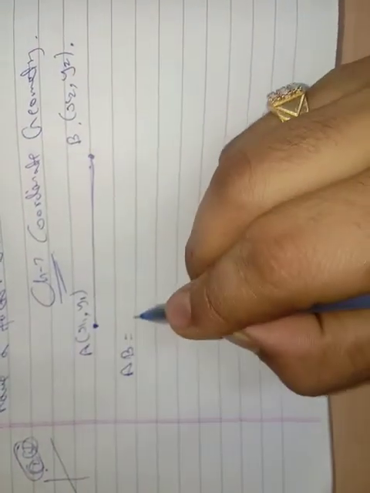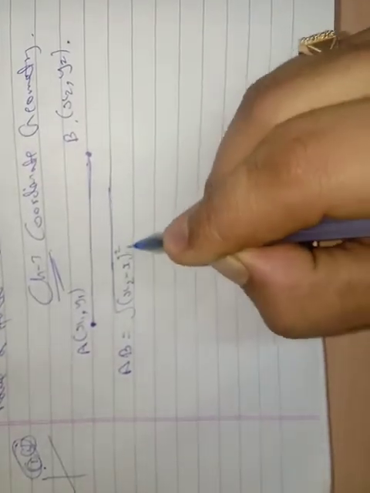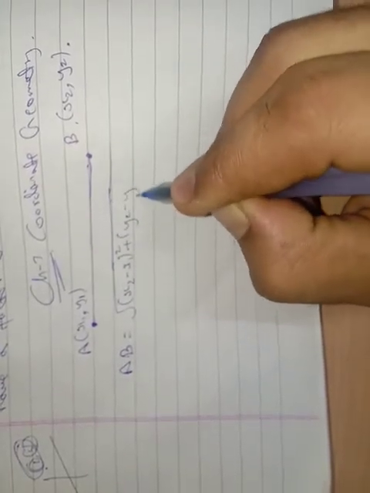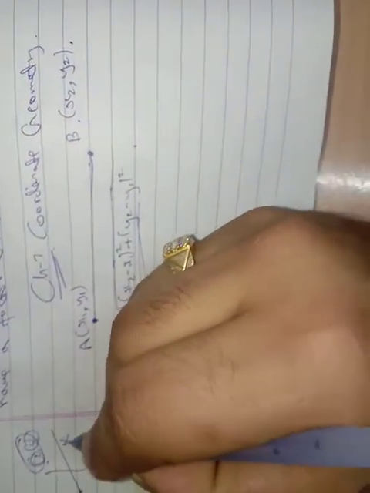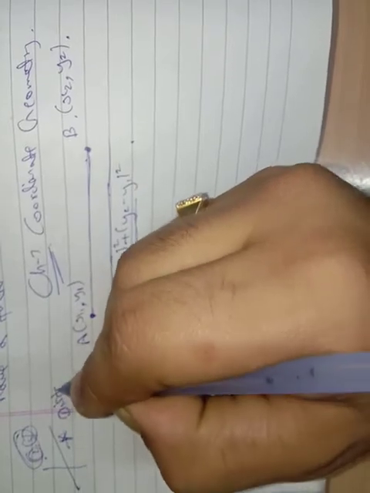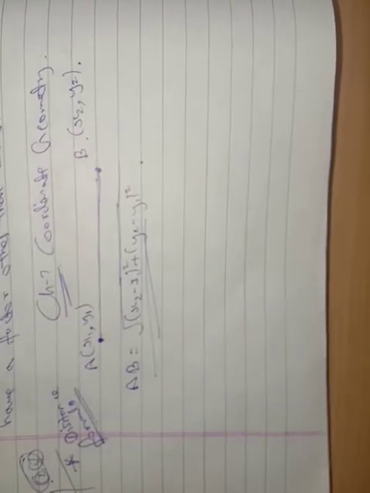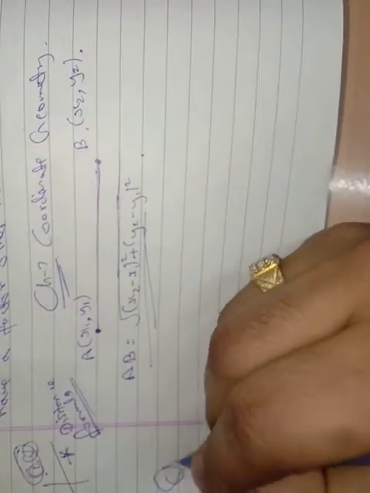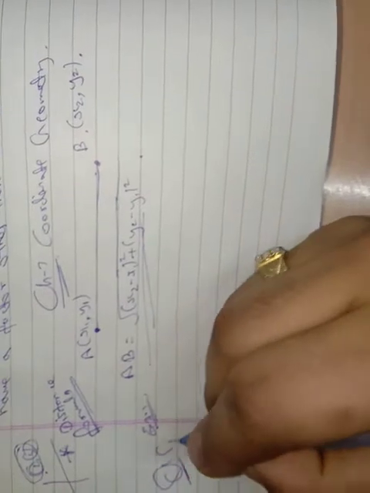AB is equal to the square root of (x2 minus x1) whole square plus (y2 minus y1) whole square. This is the formula, and the name of the formula is the distance formula. Clear, I think. Now we go for the first exercise, 7.1, first question, first part. I will do it.